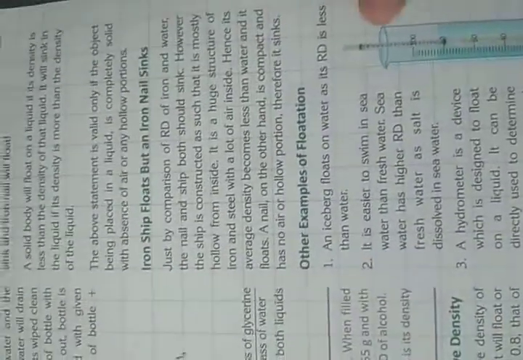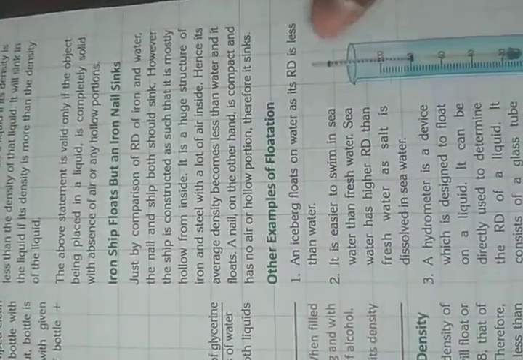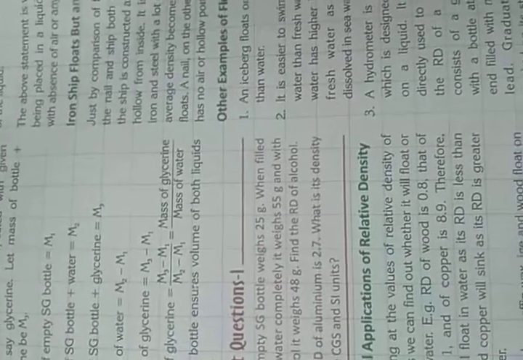A ship is made of iron, yet it floats in the water because the relative density of the iron ship is less than 1. Another example of flotation is given. If relative density of any substance is less than 1, it will float in the water. If it is greater than 1, it will sink in the water. You have to remember it.